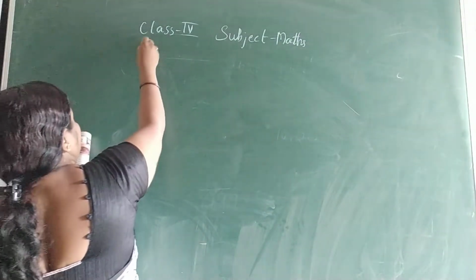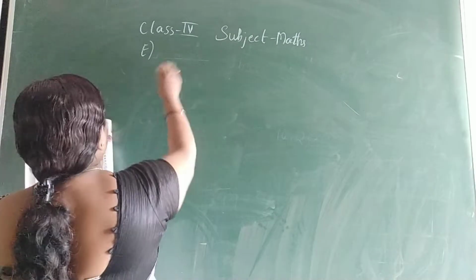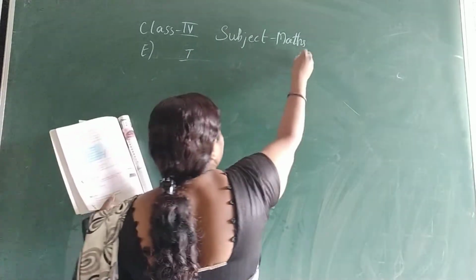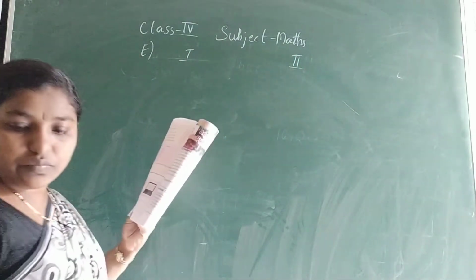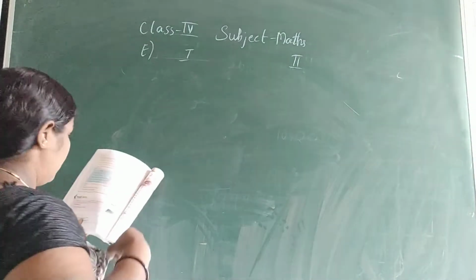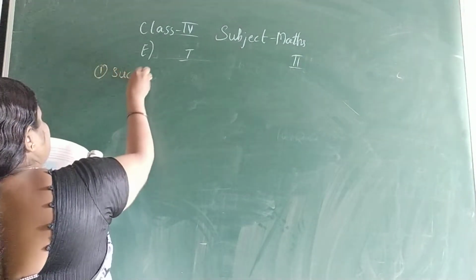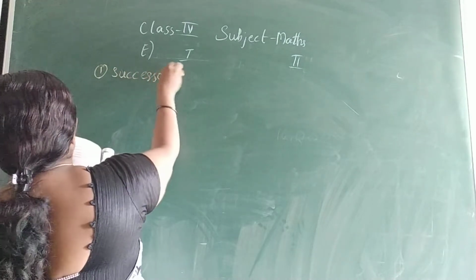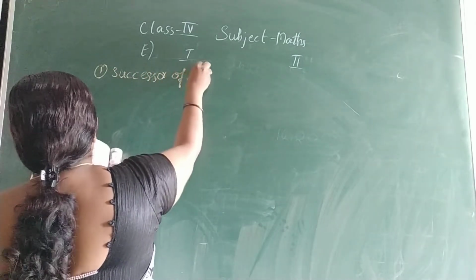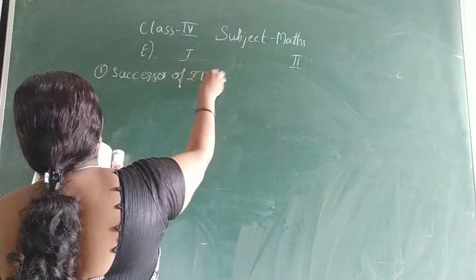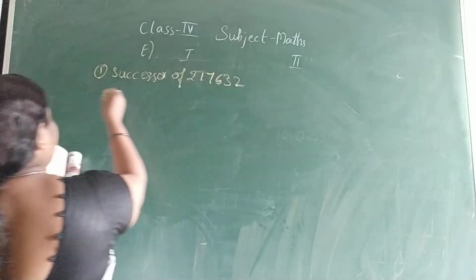E. Match the following, column 1 and this is column 2. Successor of 217632.